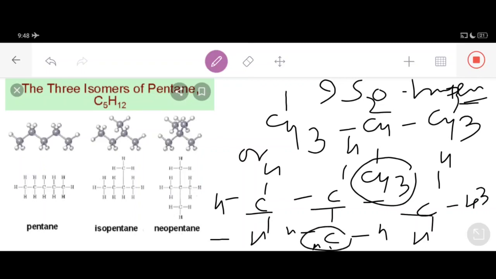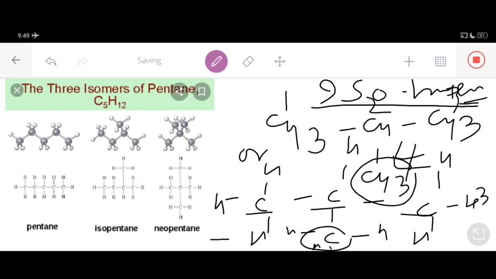So the 3 carbon atoms can be put in a straight chain, and the 4th carbon atom can be joined in the side chain to give another structure as far as butane is concerned.